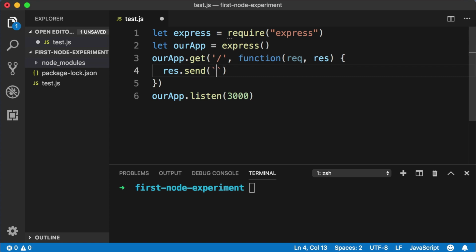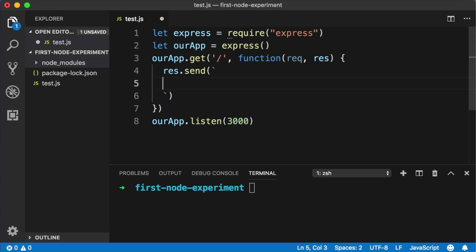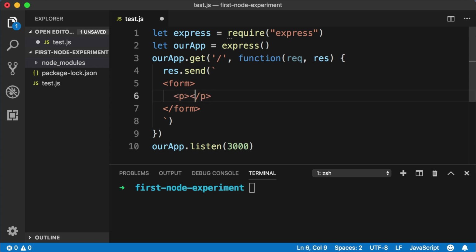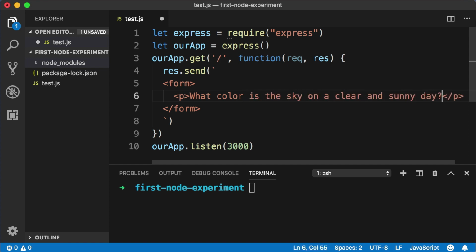And in between the backticks, we are free to break down onto separate lines, like this. You don't have to do this. I'm doing this just to stay organized because I think HTML is easier to read for the human eye if it's on separate lines. So now we can just start writing HTML. Let's create a form element. So an opening form tag, closing form tag. Inside that form, why don't we create a paragraph? And inside the paragraph, we can say, what color is the sky on a clear and sunny day?